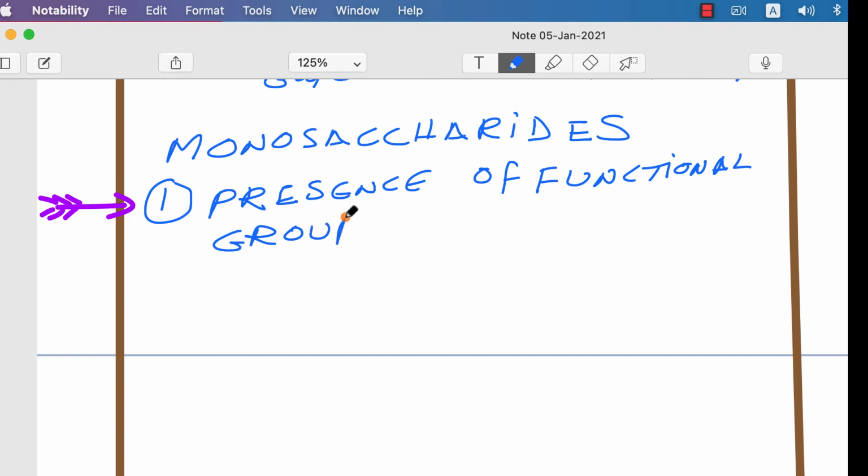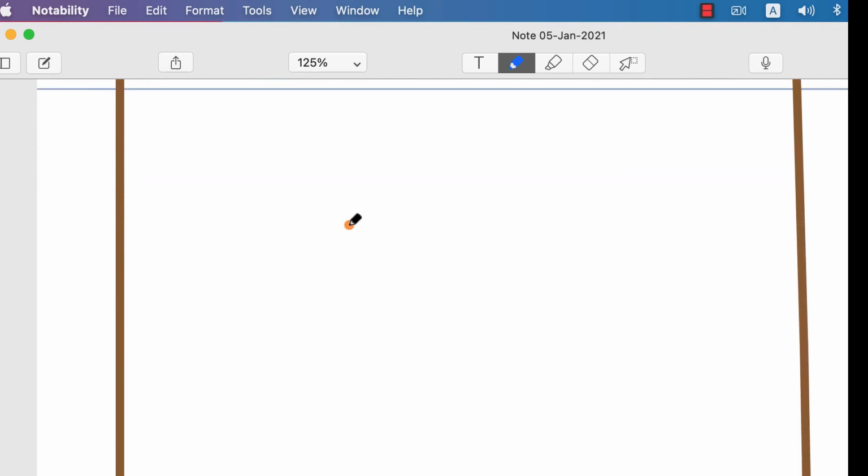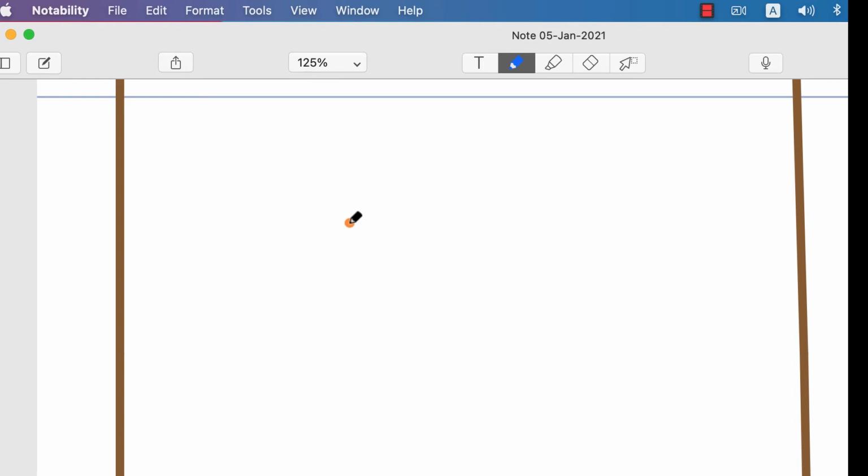As I said while defining carbohydrates, they will contain either an aldehyde group or a keto group.